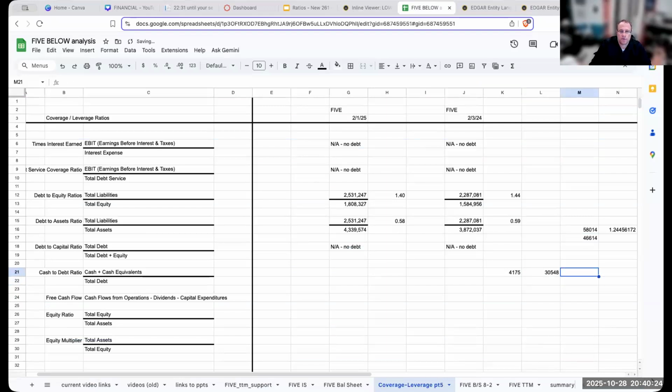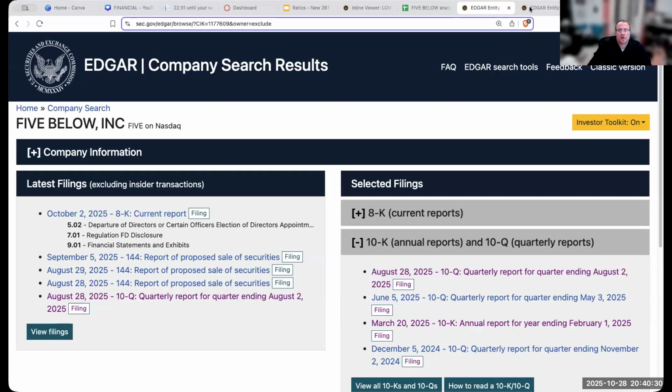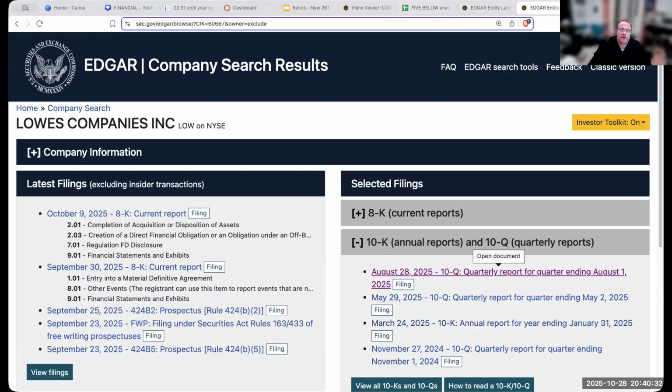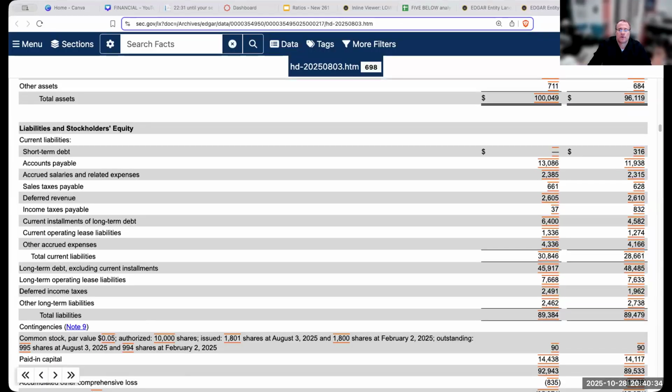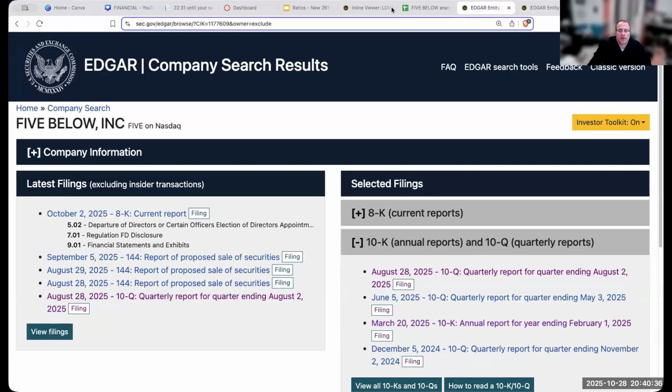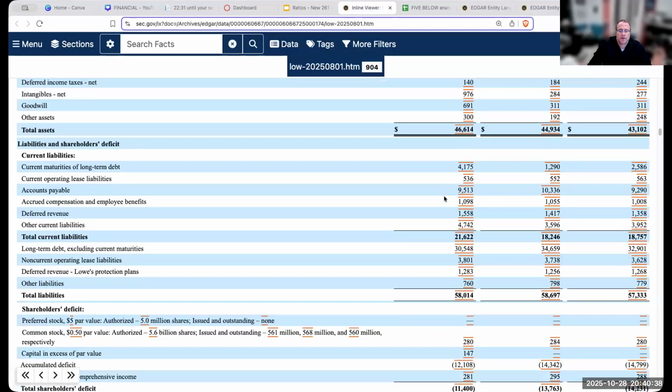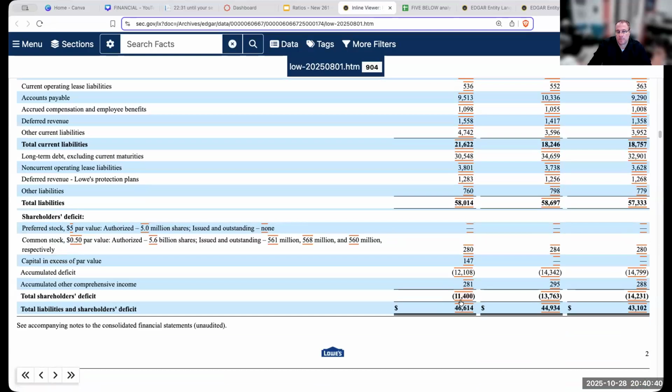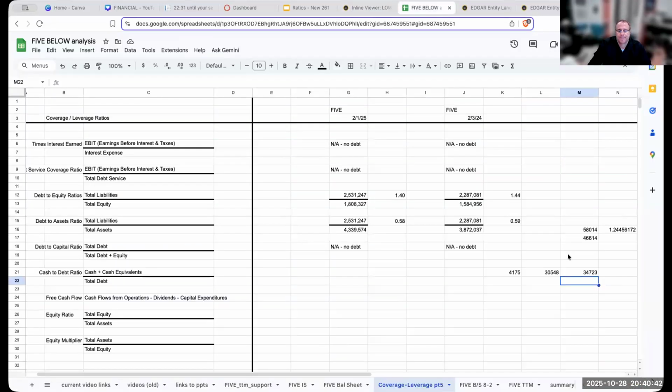So my total debt is going to be 34,723. And when I look at my equity, well, my equity is actually a negative amount. So my equity here is going to be negative 11,400,000,000.